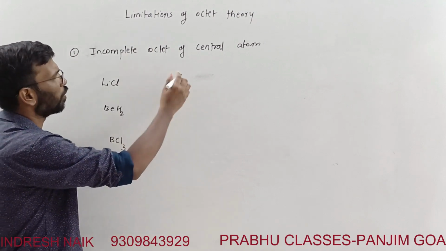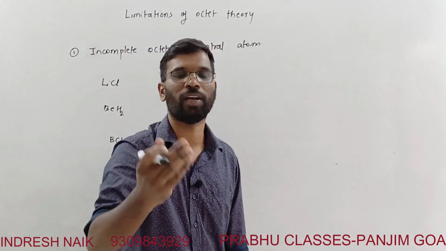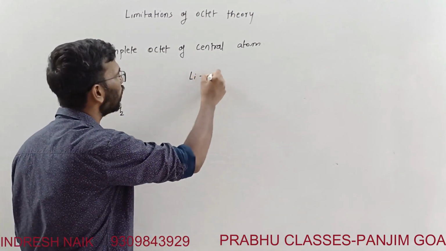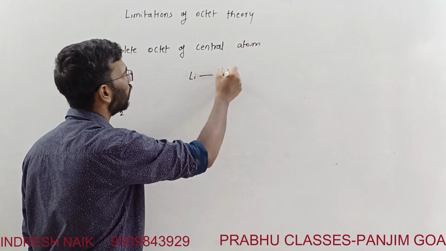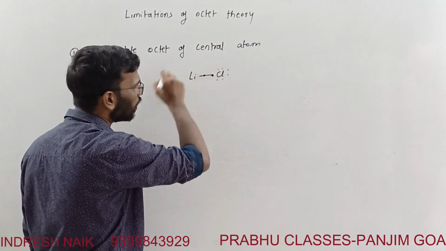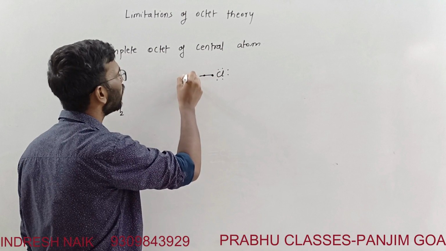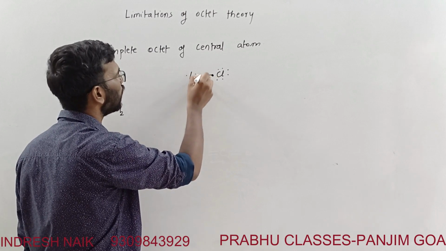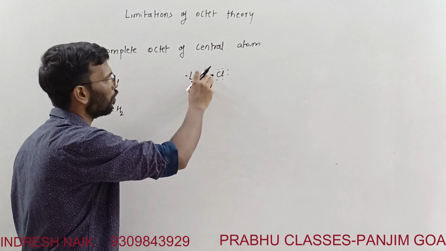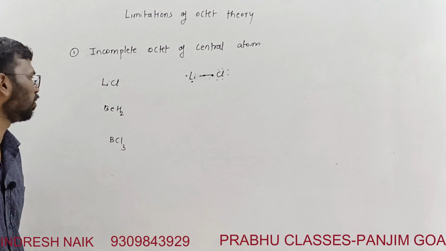Like here lithium and chlorine, if I consider, earlier I said the exception is only hydrogen, where it will attain the noble gas configuration of helium, right? But with lithium, the octet is not getting complete. Here the chlorine has 7 and this is 8, so the octet of chlorine is satisfied. Lithium has 3 electrons, and this is the fourth, but even after sharing, lithium's octet is not satisfied. It does not have 8 electrons.